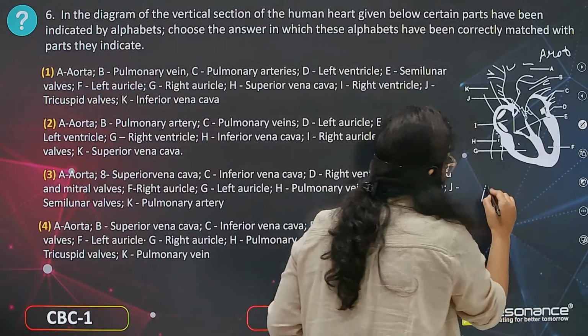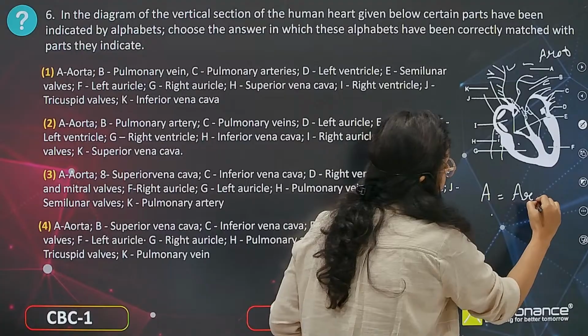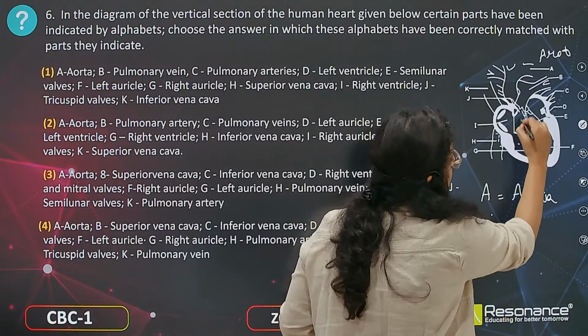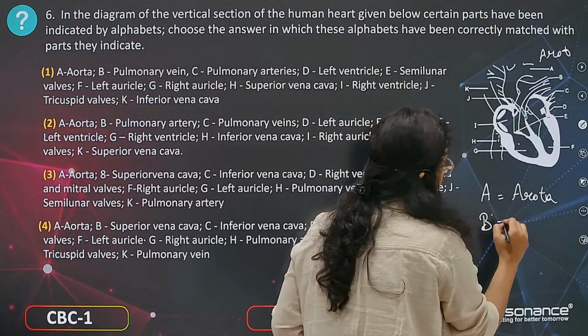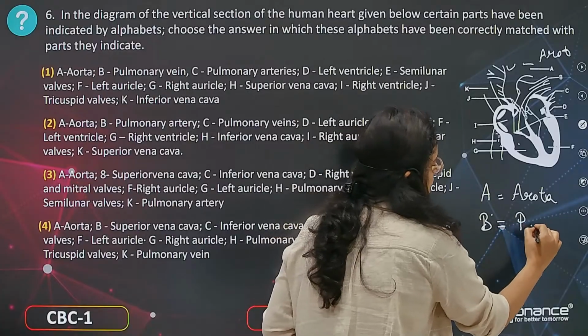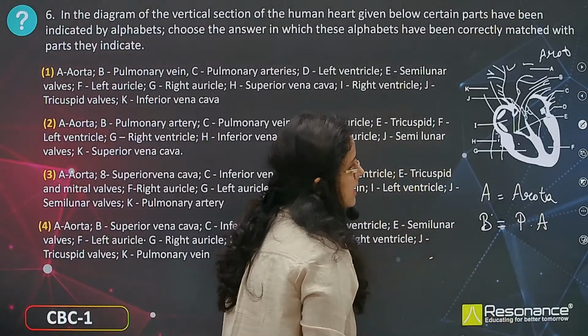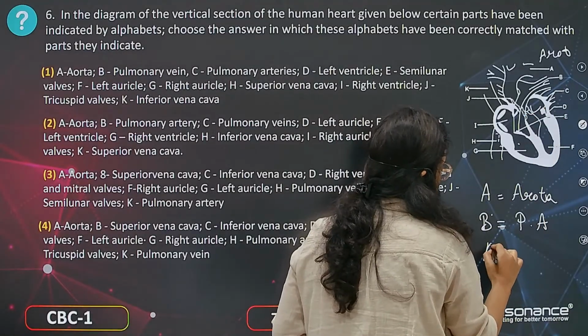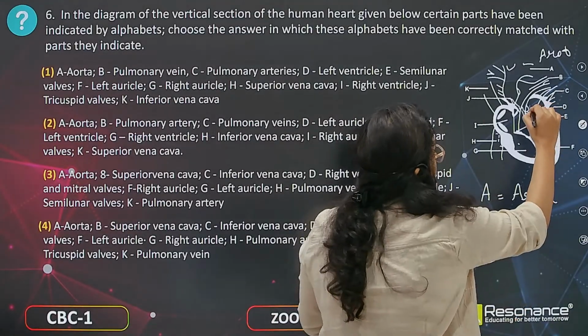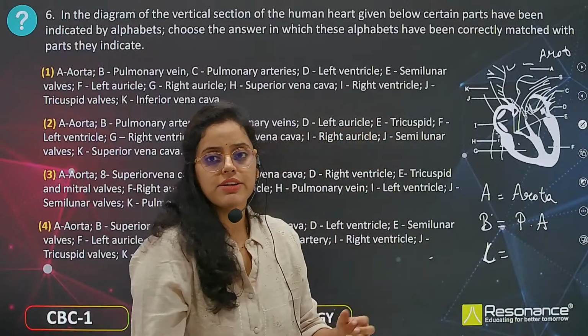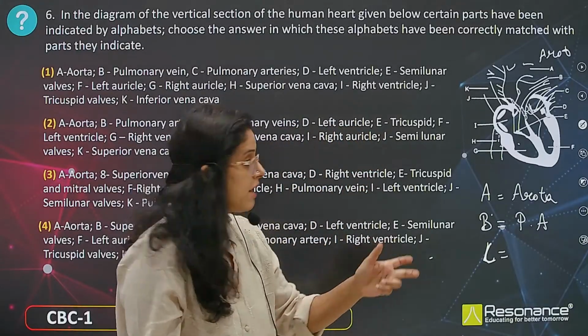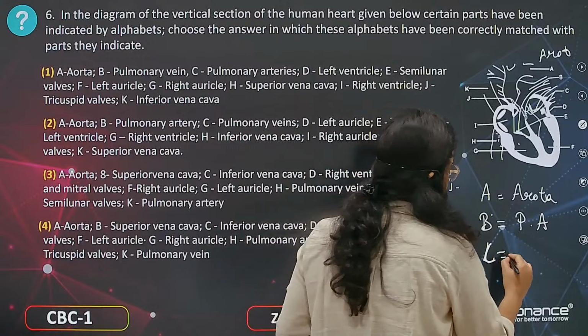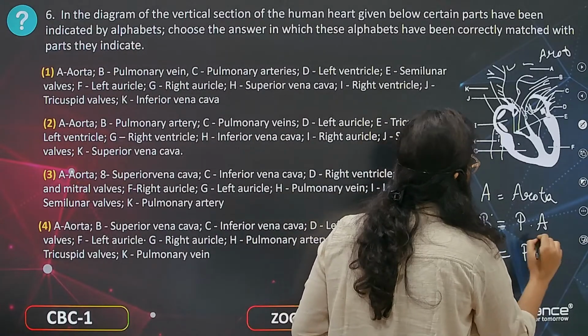Am I right? A is aorta, B is opening from the right ventricle, which means pulmonary artery. C is the blood vessel entering the left atrium or auricle, which is the pulmonary vein.